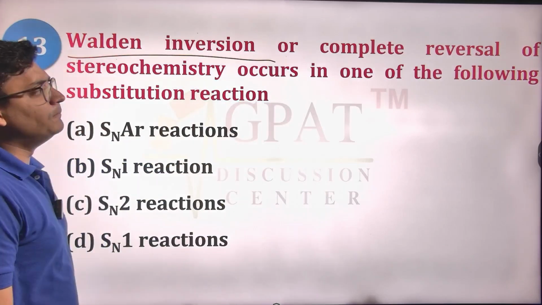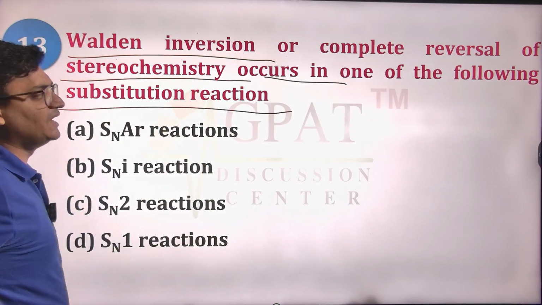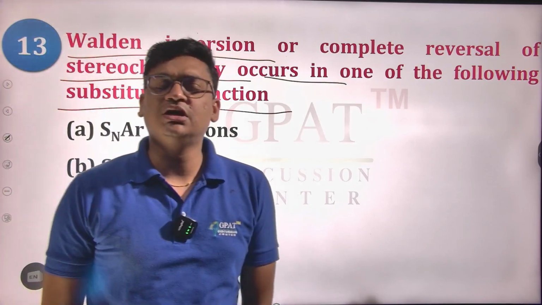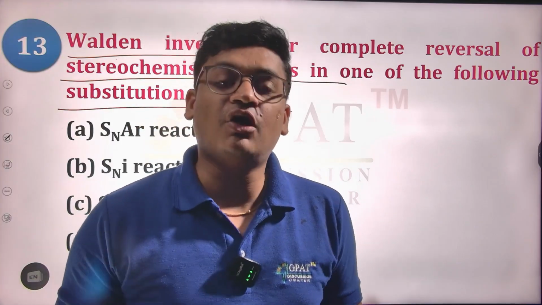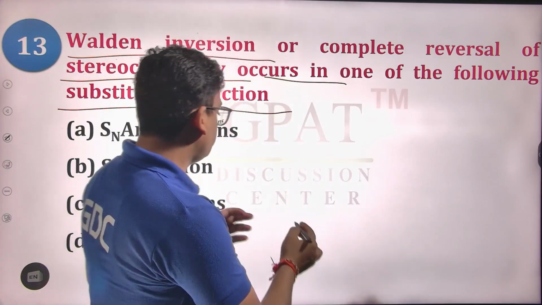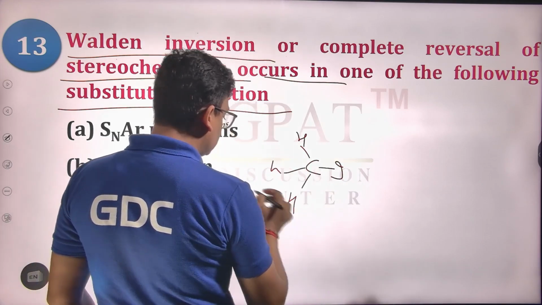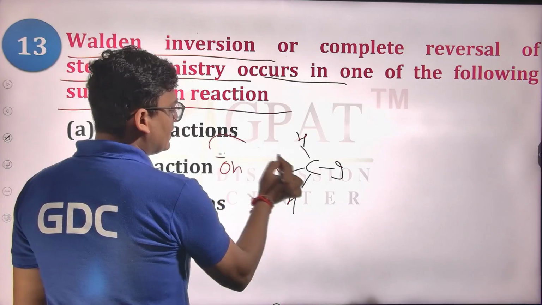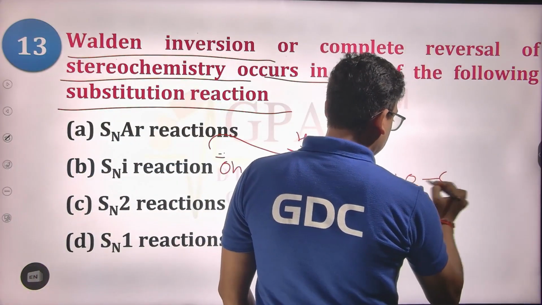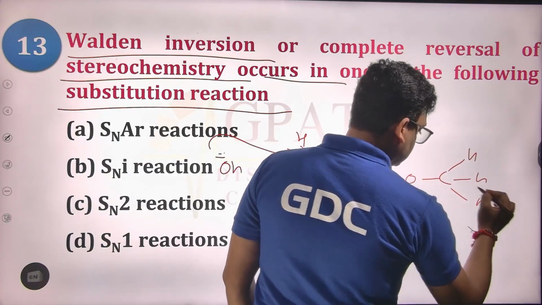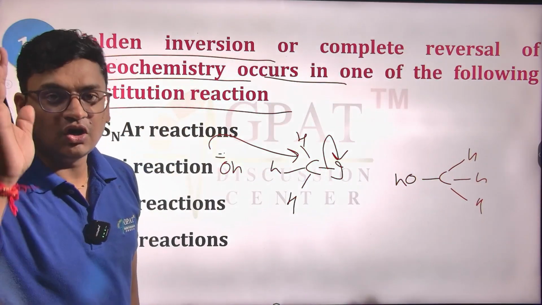Walden inversion or complete reversal of stereochemistry occurs in one of the following substitution reactions. So Walden inversion is present in SN2 reactions. This is the property of SN2 reaction, where suppose we have iodine here, H and H. Suppose we have an OH minus that attacks this carbon, making the newly formed structure that looks something like this. So there is a complete inversion, complete reversal of stereochemistry.